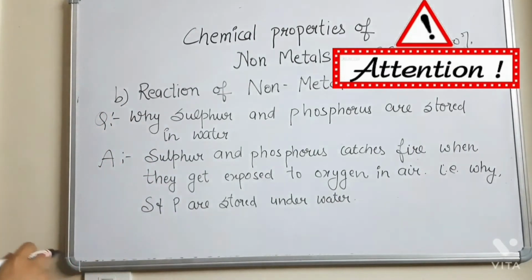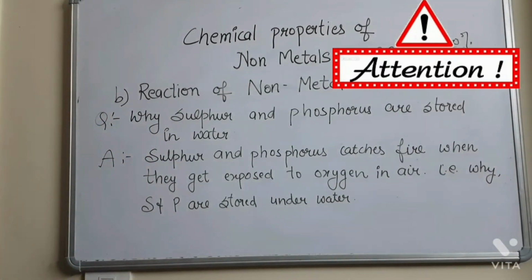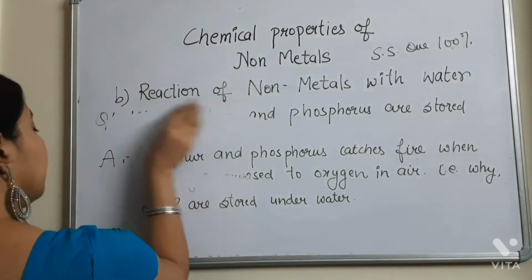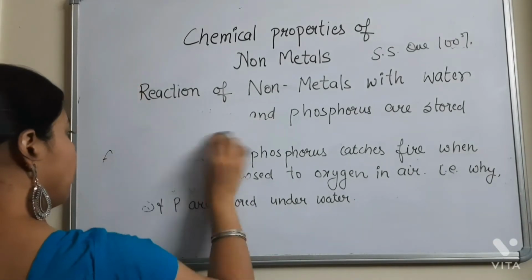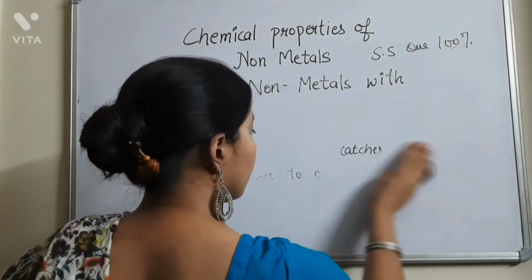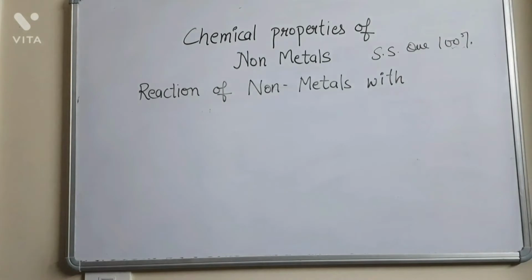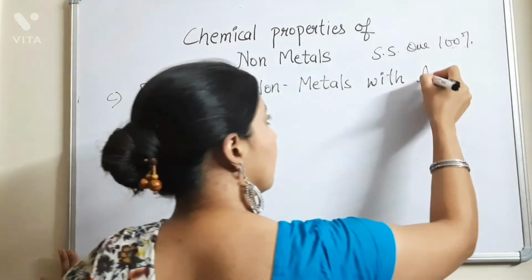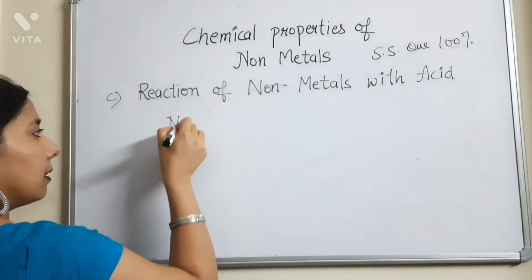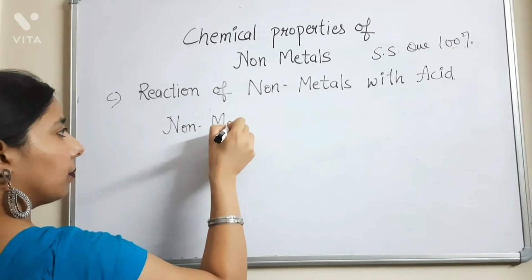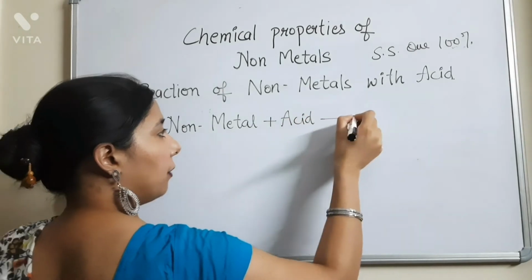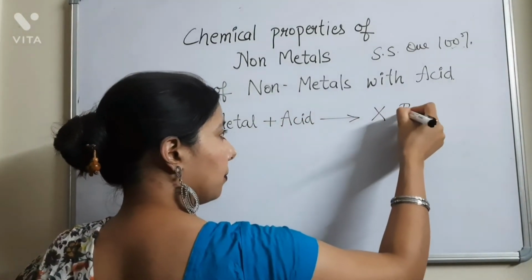Now we will be discussing the third chemical property of the non-metals, that is how the non-metals react with acids. If I take a reaction like this, there is a non-metal, and if this non-metal is allowed to react with acid, it will give you no reaction.